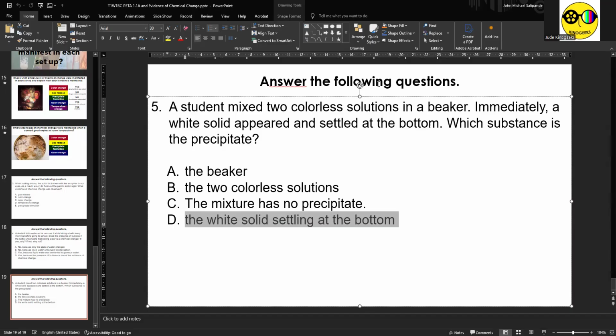The two colorless solutions are the solute and the solvent, not the precipitate. And of course, the solution mentioned in the question has a precipitate, negating letter C. Kaya the correct answer is letter D.